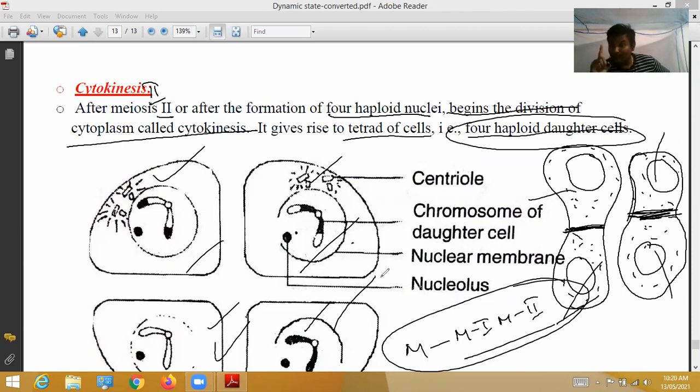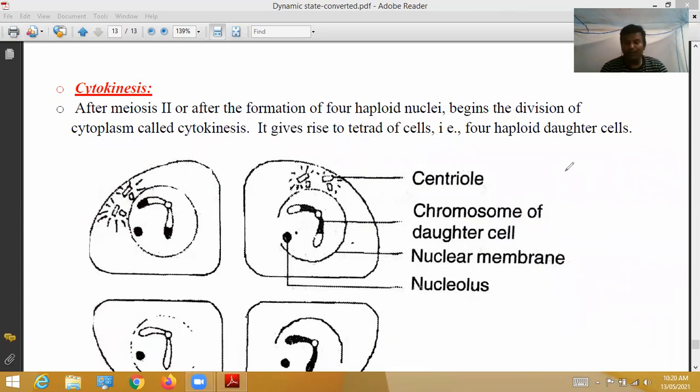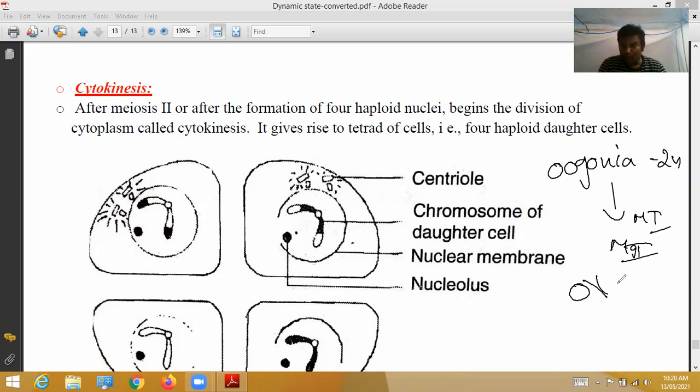Spermatogonia undergoes meiosis 1 and meiosis 2 division and forms 4 sperms. In such a way, millions of sperms are formed in the male reproductive organs. In the same way, in females also, oogonia, which is in a diploid state, undergoes meiosis 1 and meiosis 2 and gives rise to ova.